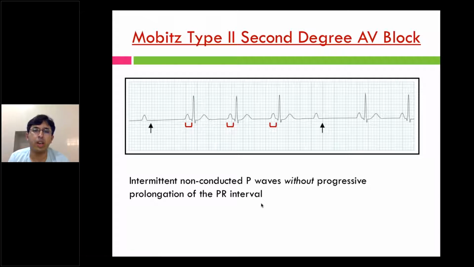Mobitz type 2 second degree AV block always has the potential to cause syncope and to degenerate into complete heart block. Whenever you identify Mobitz type 2 second degree AV block, it's an indication for pacing. In an emergency you can do transcutaneous or transvenous pacing, and most of these patients, unless there is a reversible cause, will require a permanent pacemaker.